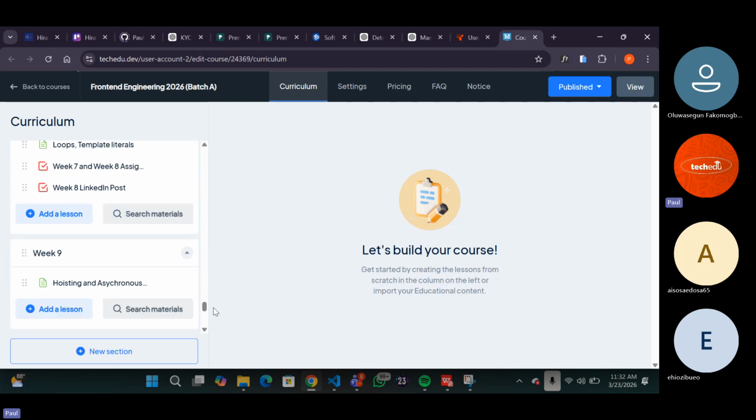Now we're going to go ahead and work on a project, maybe this week, maybe on Wednesday. We're going to work on a project on Wednesday. Now, what's that project going to be? The project is basically going to tell us exactly how to use JavaScript in HTML. You have to implement JavaScript, you have to do this, you have to do that. That is what the project is going to be focused on.